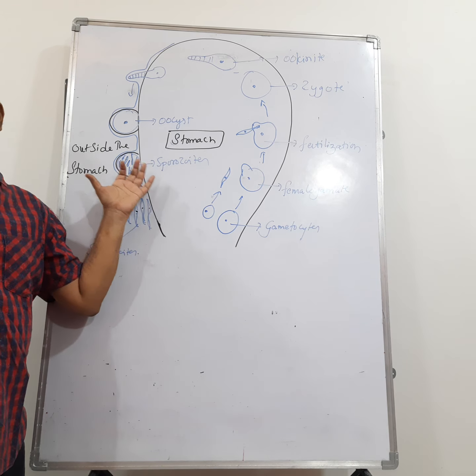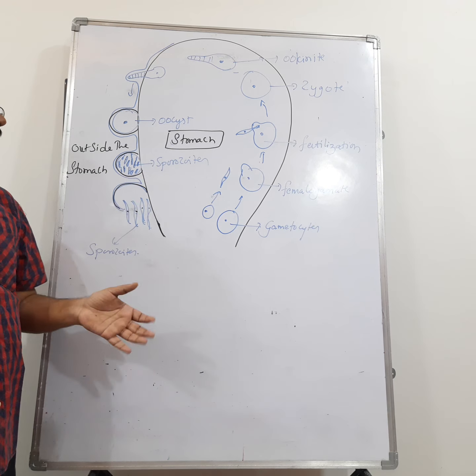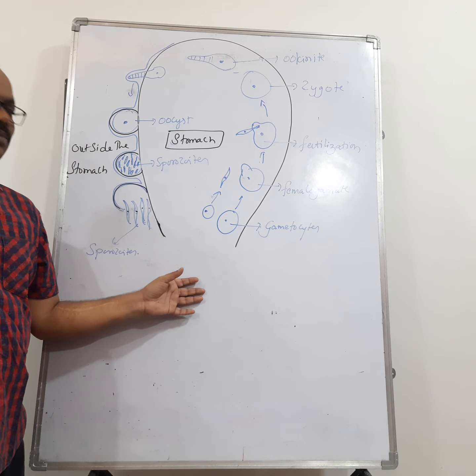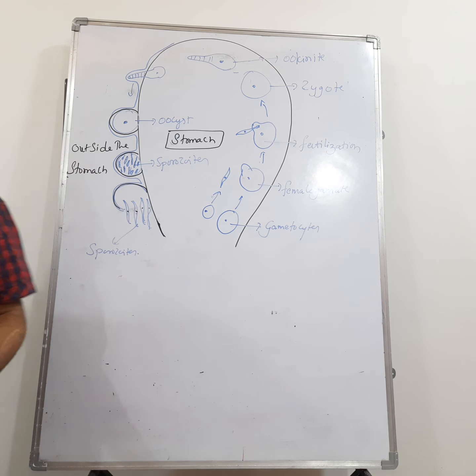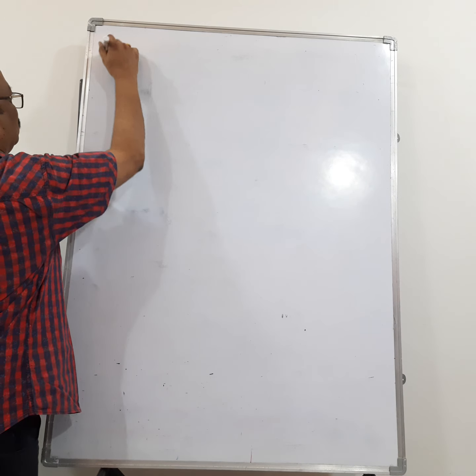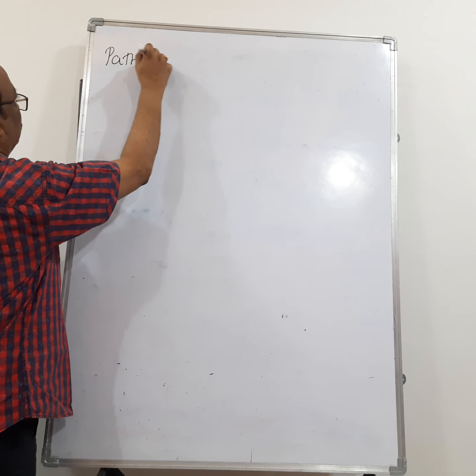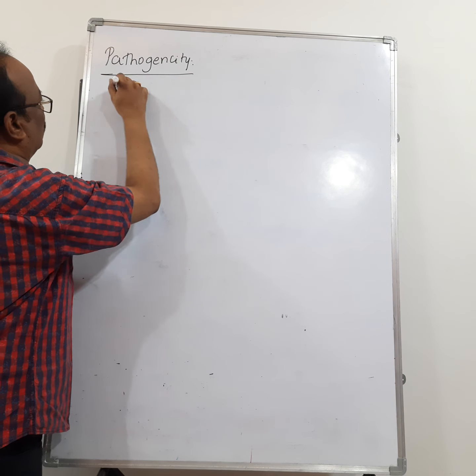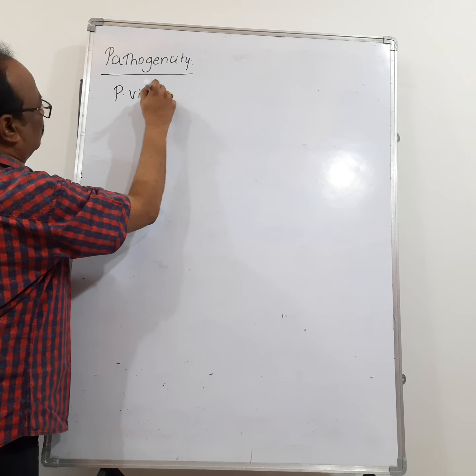Now let us see the pathogenicity. Now you can copy this diagram later, once you rewind and check the diagram again. Now I am going for the pathogenicity. Right, we see the next one, pathogenicity. So we are discussing Plasmodium vivax.